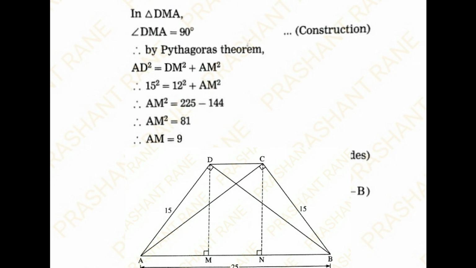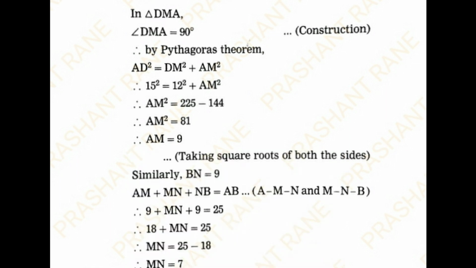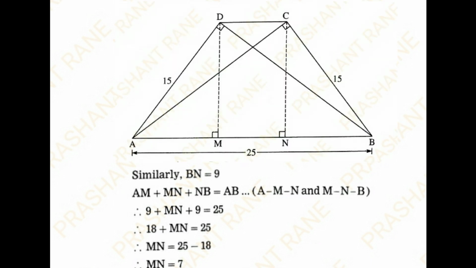So I will get AM square is equal to 15 square, that is 225, minus 12 square, that is 144. So AM square is equal to 81. Taking square root, I will get AM is equal to 9 units. Similarly, I will find out BN. The value of BN is also 9 units.